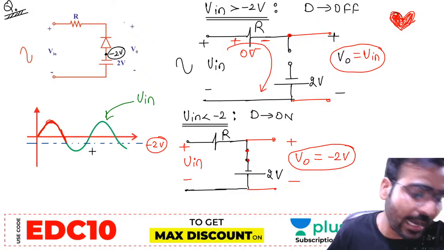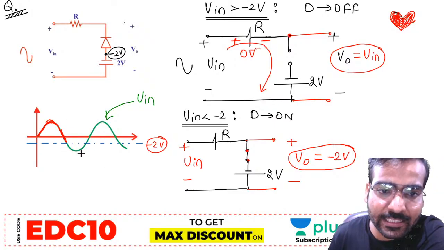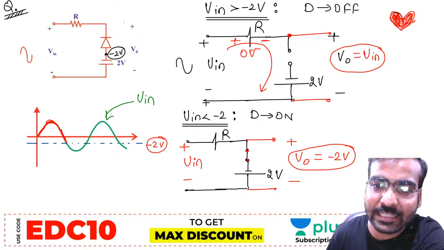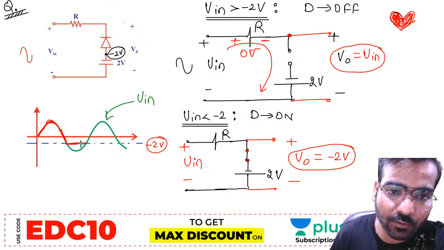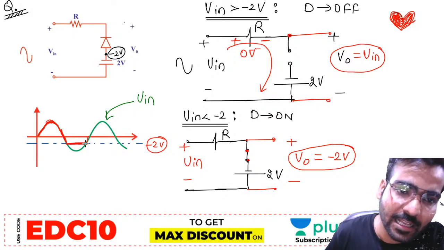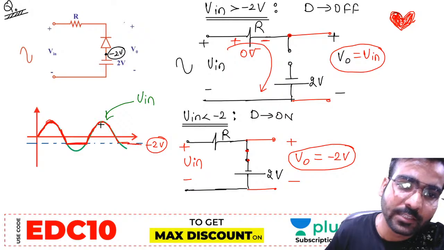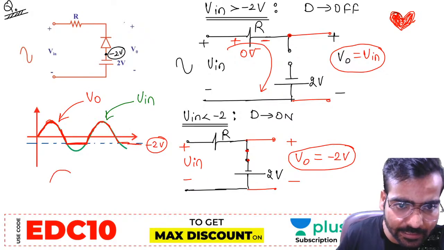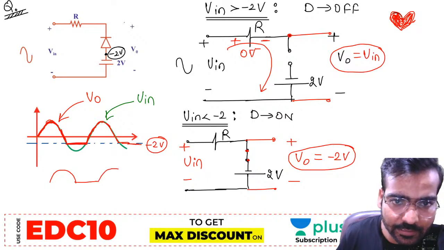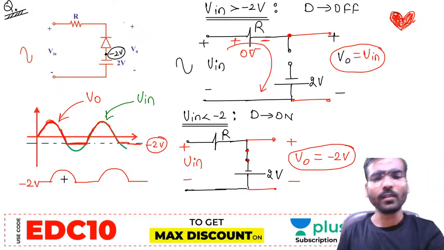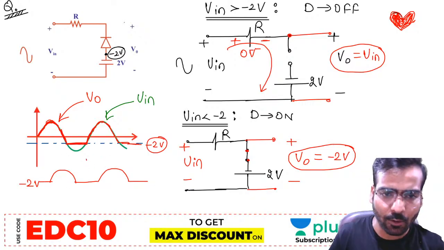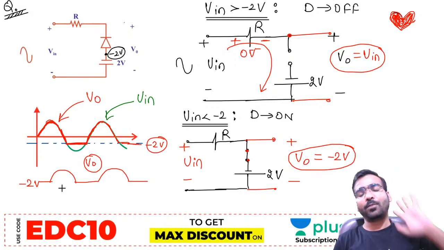Now, in this range, V in is less than minus 2 volt. When V in is less than minus 2 volt, the diode is on, so V naught equal to minus 2 volt. Again in this range, the signal will repeat itself. So this red color waveform is the output waveform. If you want to draw it separately, it comes like this. From minus 2 volt to the maximum value of the input signal, that is the output waveform in the question.